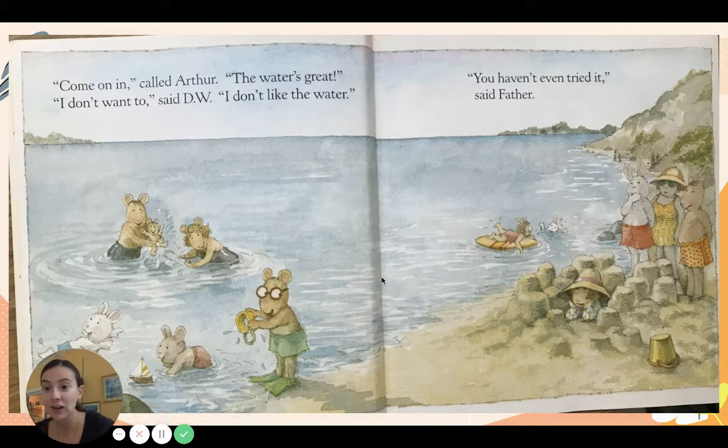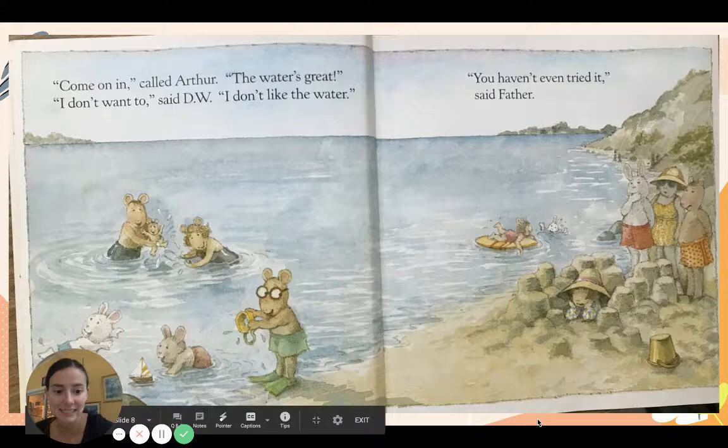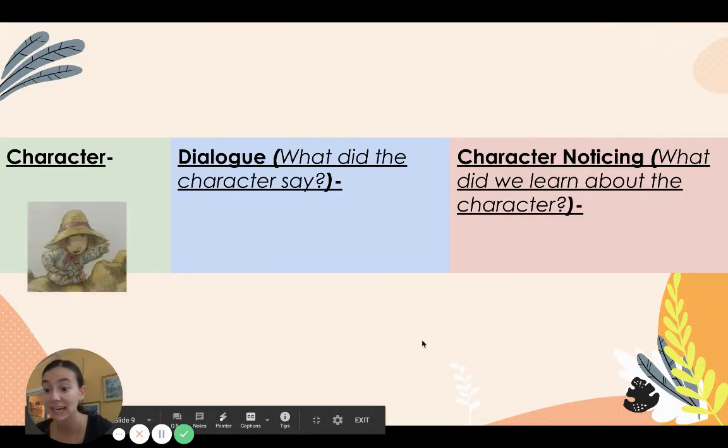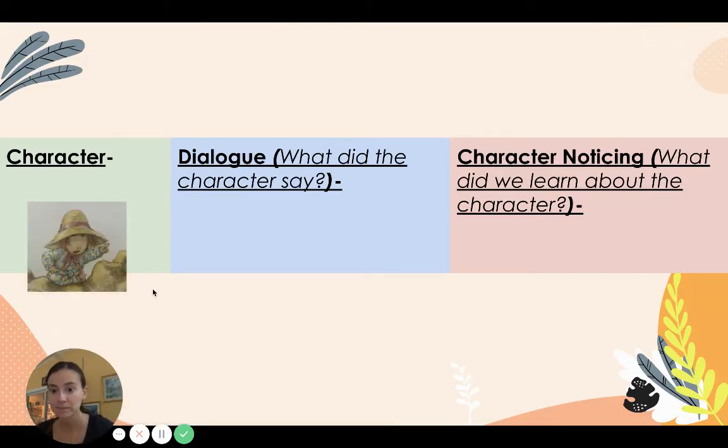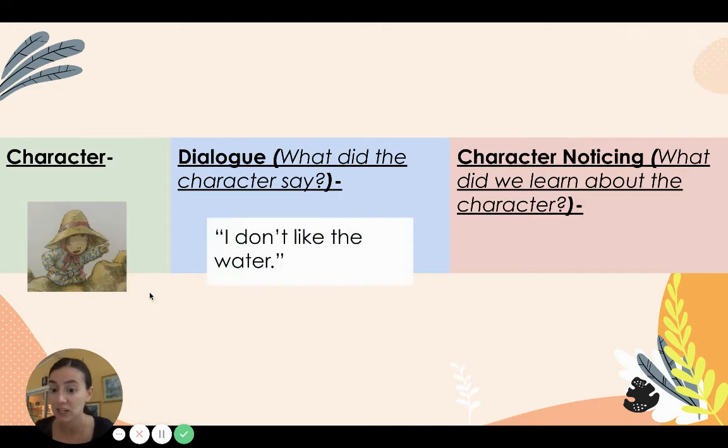"Come on in," called Arthur. Look, dialogue. "The water's great." "I don't want to," said DW. "I don't like the water." "You haven't even tried it yet," said Father. So much dialogue. Let's see. Let's take a look at the character DW. Let's notice what she said. So I thought of, she said, "I don't like the water."